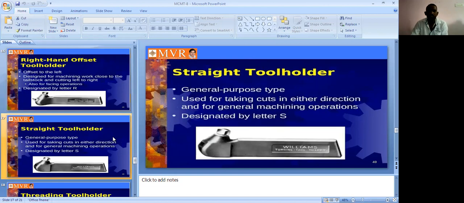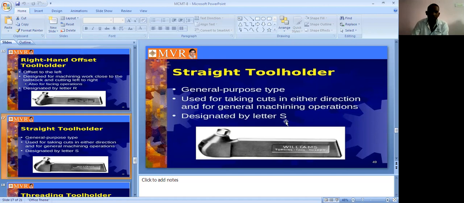Next one is the straight one. See here, it is the general purpose type. For general purpose work we can choose this kind of straight tool holding device. It is used for taking cuts in either direction and for general machining operations. Designated by the letter S1.